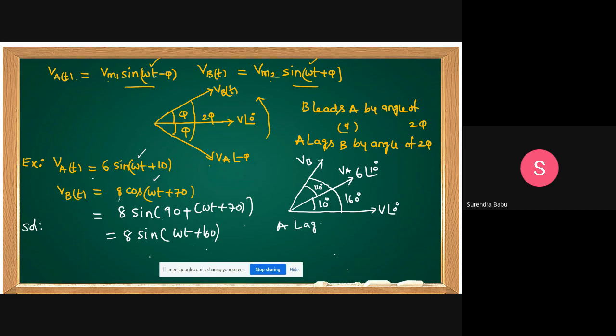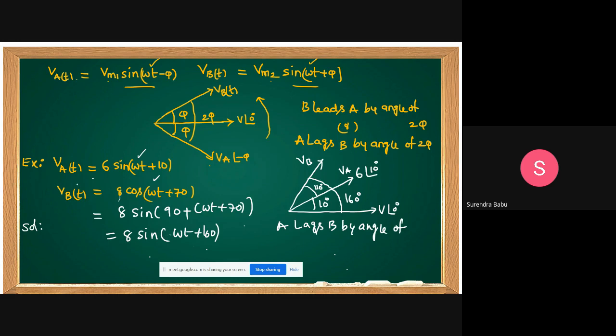Then A lags B by an angle of how much? How much angle, students?